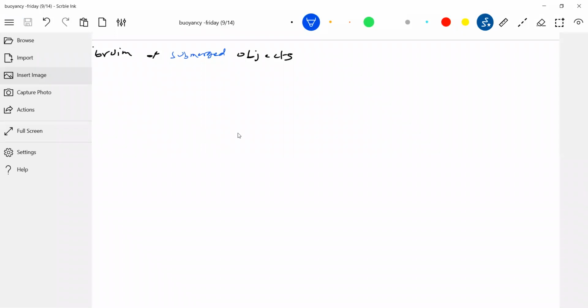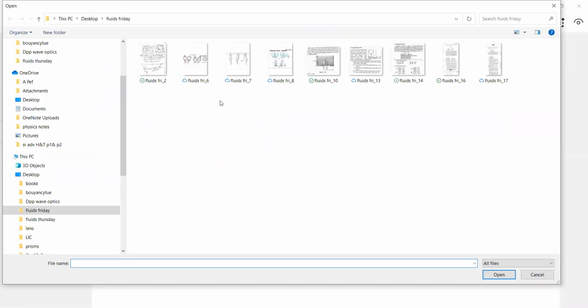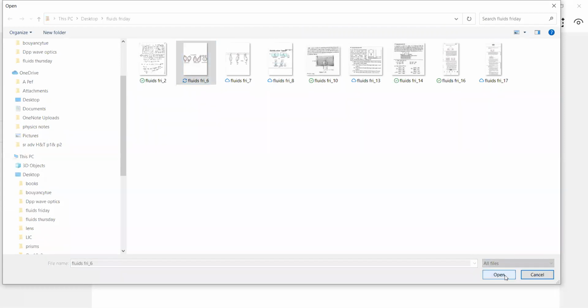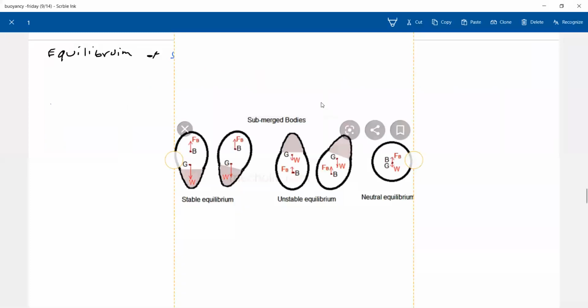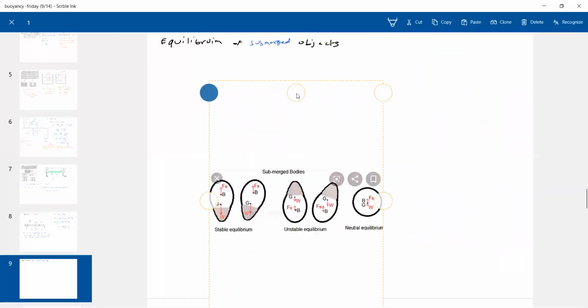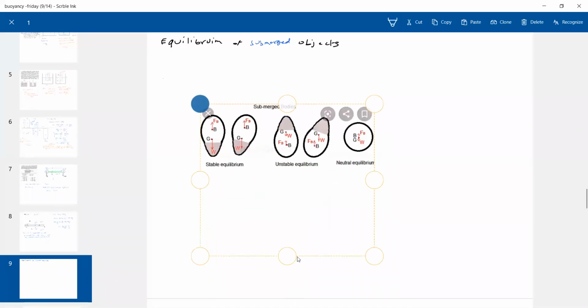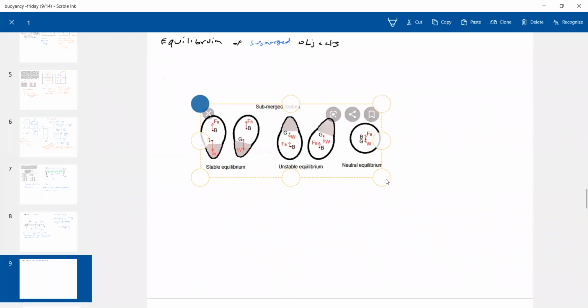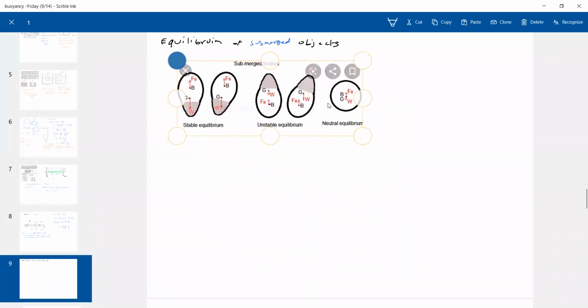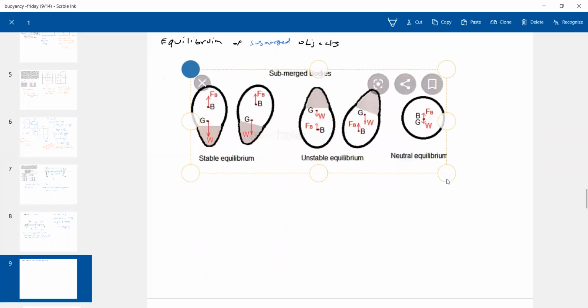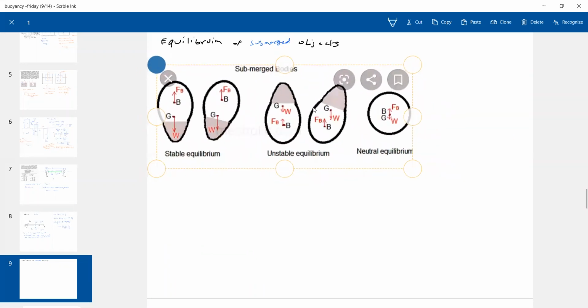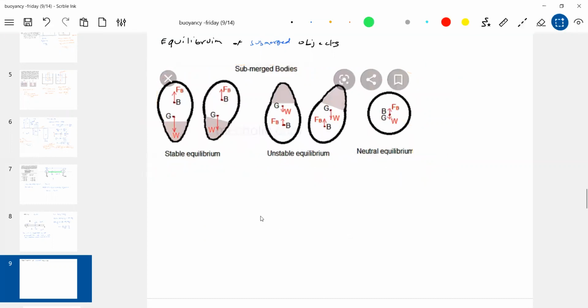Insert image. I'll give some examples also. I'll take some diagrams because they'll take more time to draw. Let me take help from the internet. Yeah, there's a submerged body.